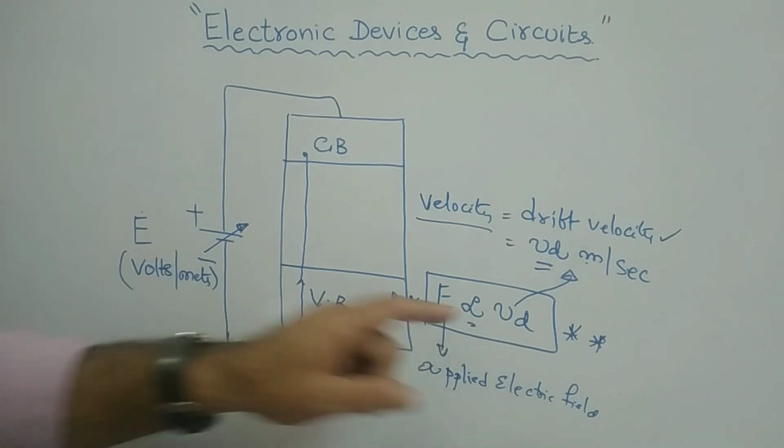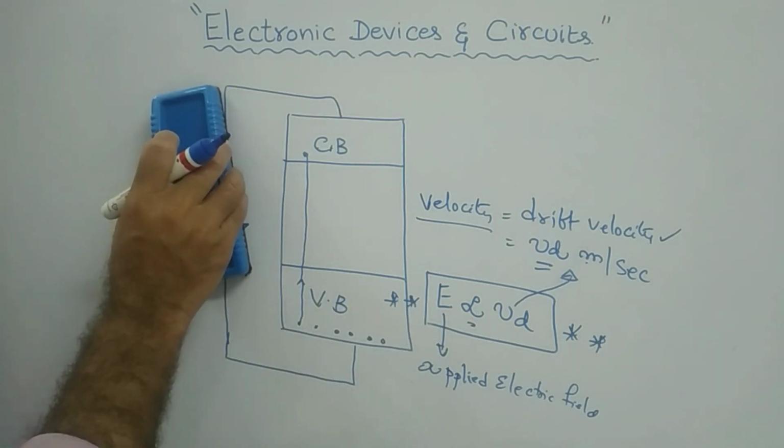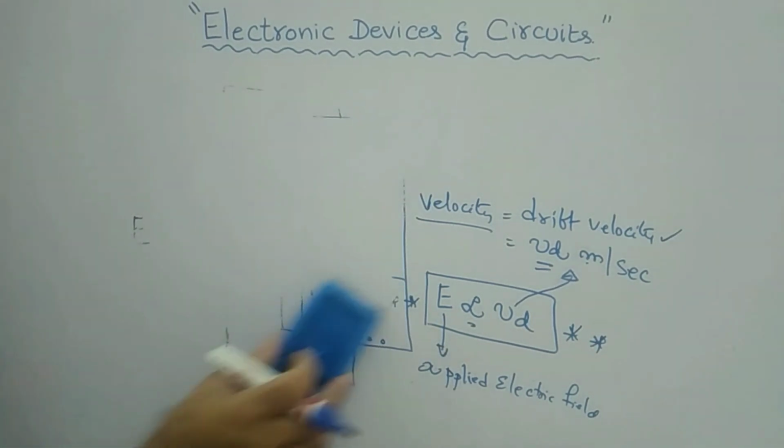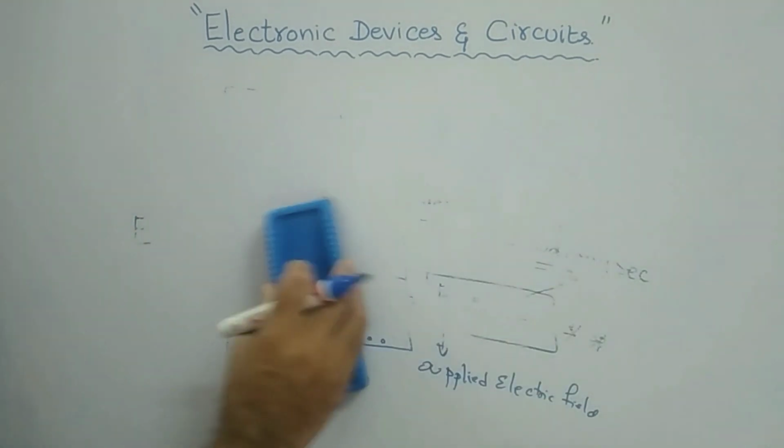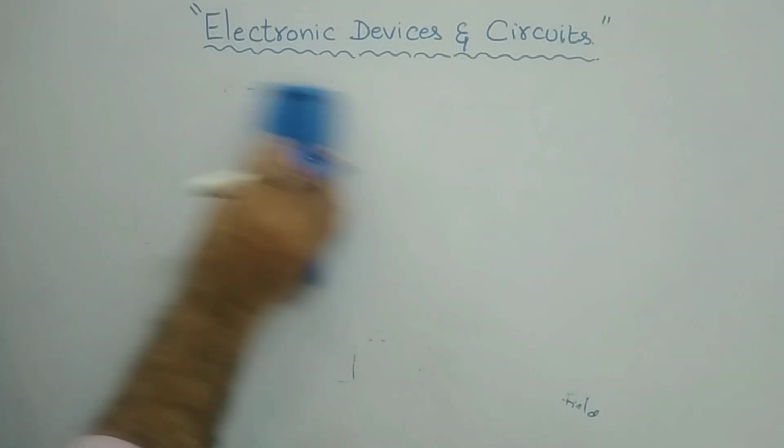Now, if you remove this proportionality, we insert a proportionality constant. I want to give you some important points here.